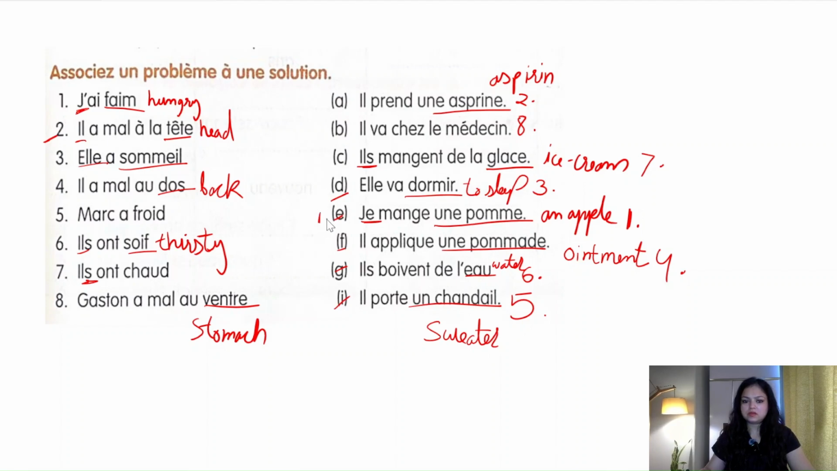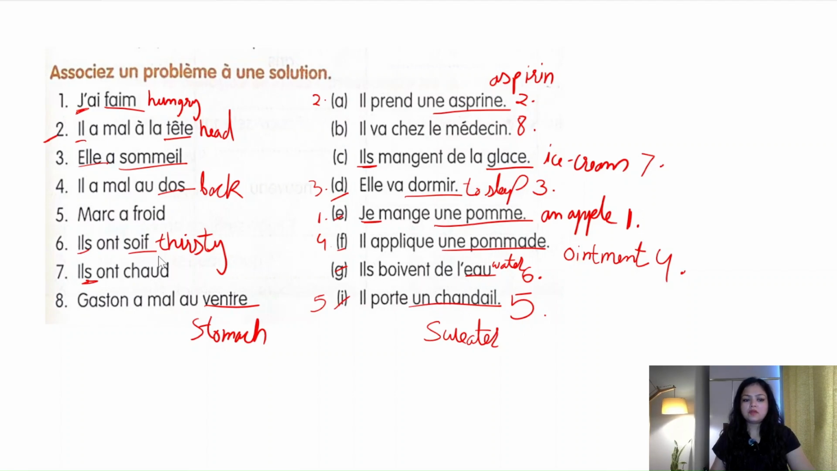Okay, first. Il a mal à la tête, il prend une aspirine. Elle a sommeil, elle va dormir. Il a mal au dos, il applique une pommade. This is fourth. Marc a froid, il porte un chandail. He is going to wear a sweater.